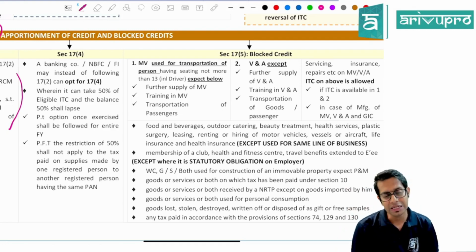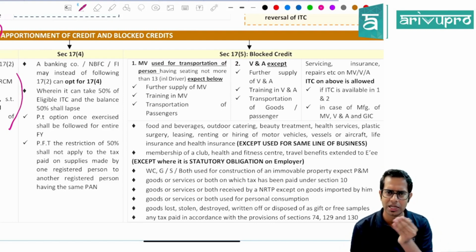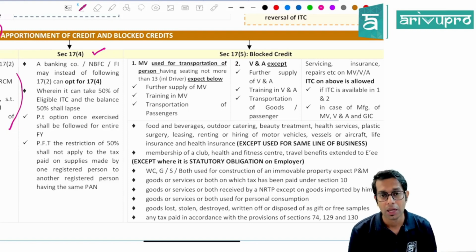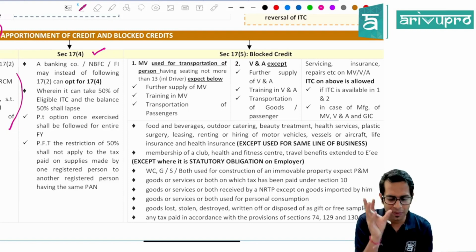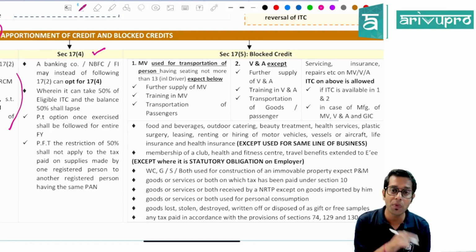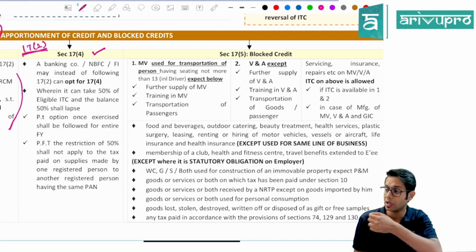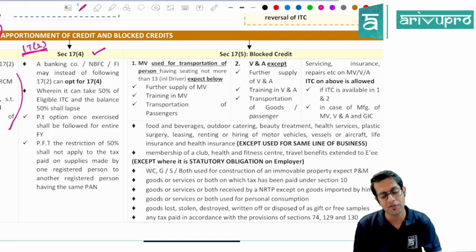Now, this interest income may vary in case of a bank, because some loans the bank would have given wherein they are charging interest on a daily basis, some loans on a weekly basis, some loans on a quarterly basis, etc. So they are telling, in case of banks, section 17 subsection 4, a banking company, financial institution, NBFC can opt for 17 subsection 4 instead of following section 17 subsection 2. So instead of following section 17 subsection 2, they can follow 17.4. What will happen if I follow 17.4?